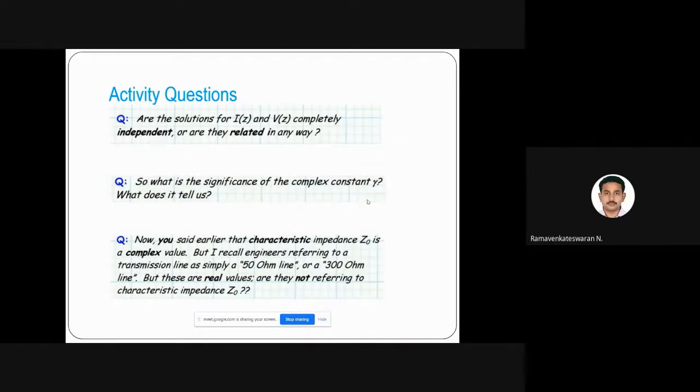So what is the significance of the complex constant gamma? What does it tell us? That is the second question.